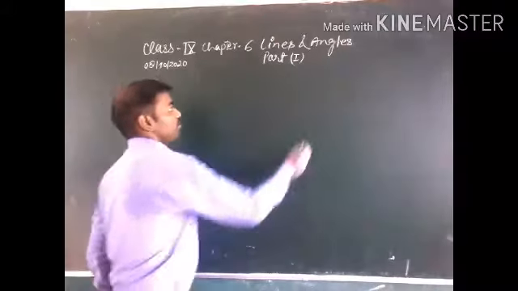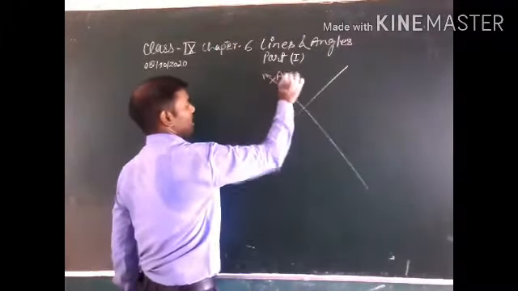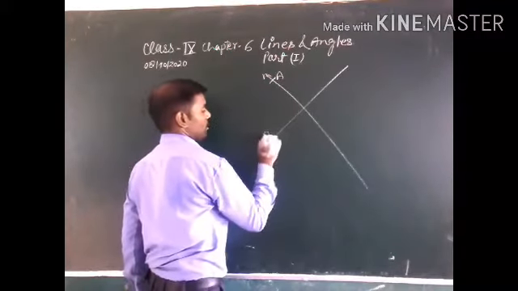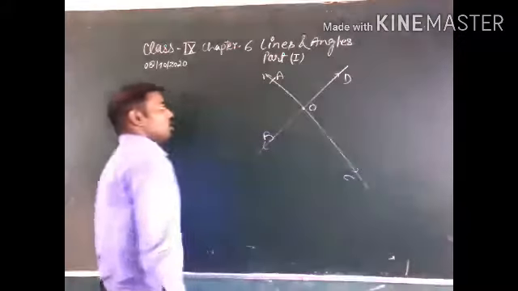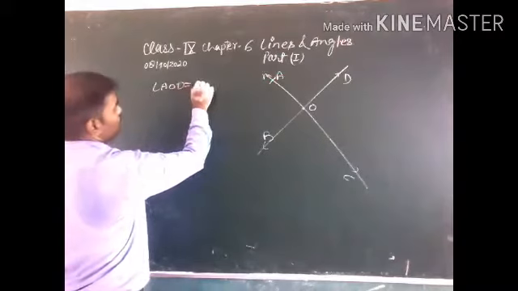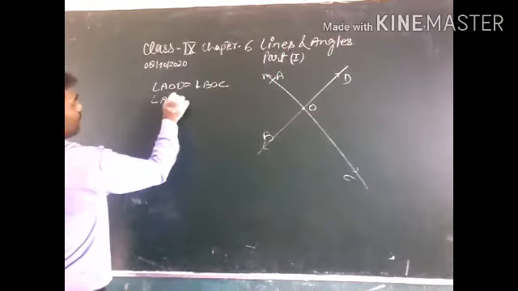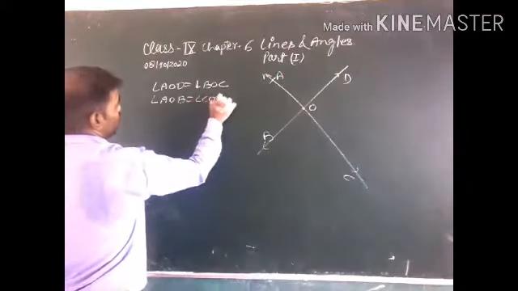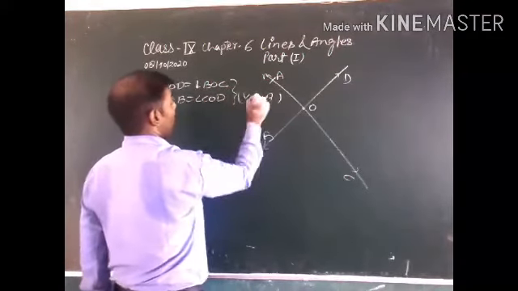Vertically opposite angles. This is A, B, C and D, and this point is O. All of you know that AOD is equal to BOC and AOB is equal to COD by vertically opposite angles. But how can I say that these angles are equal?